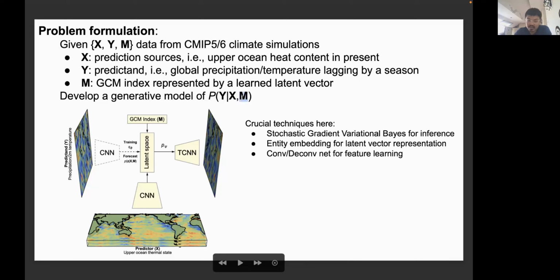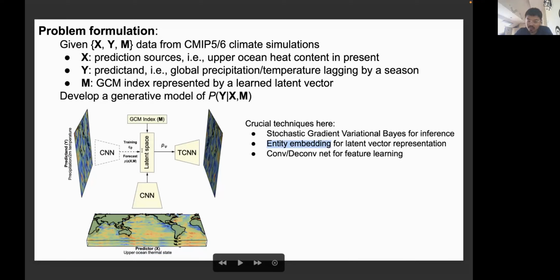Also, the M here is a categorical variable, which means which model it is. So we use the so-called entity embedding technique for latent vector representation of the GCM, the data-generating climate model. And within this structure, we use a convolutional neural network and transposed convolution, or deconvolutional neural network, to do the feature learning to serve as the building block of this model.